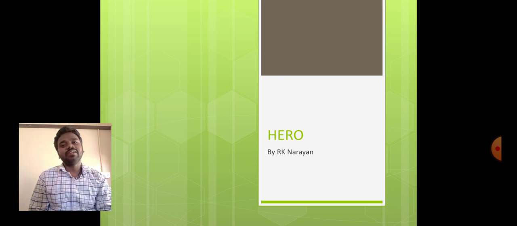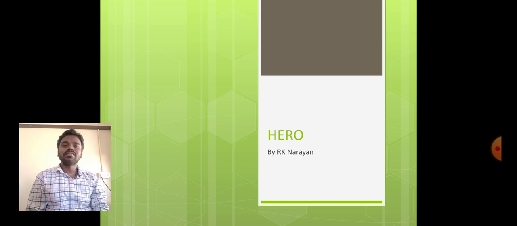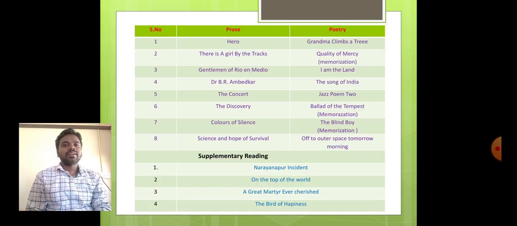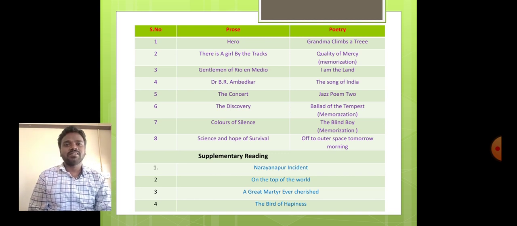and supplementary reading. So let us see the list of prose lessons and poetry and supplementary reading. Right. Now, you see here there are 8 prose lessons. So what are they? The first lesson is Hero. Next, there is A Girl by the Tracks, Gentlemen of Rio and Medio, Dr. B. Ambedkar, The Concert, The Discovery, Colors of Silence, Science and Hope of Survival.